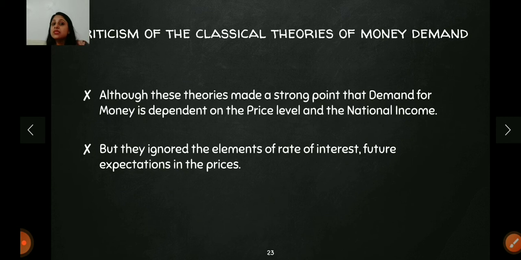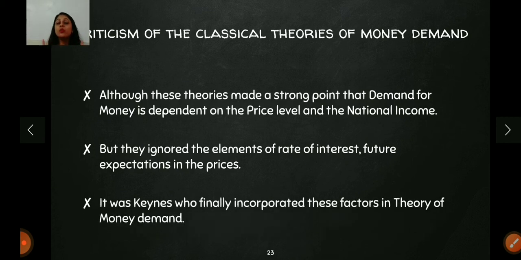It was for the first time that Keynes came with a proper model where he introduced the interest element also, where he said that yes, interest also determines the demand for money. So that was the Keynesian theory of money demand, where we are going to incorporate the rate of interest also, right? So these are the classical theories; we have done two theories under them, the Fisher's theory and the Cambridge theory. Fisher's theory is also called the quantity theory of money demand, and the Cambridge theory is also called the cash balance theory of money demand. So I hope you all have understood this.